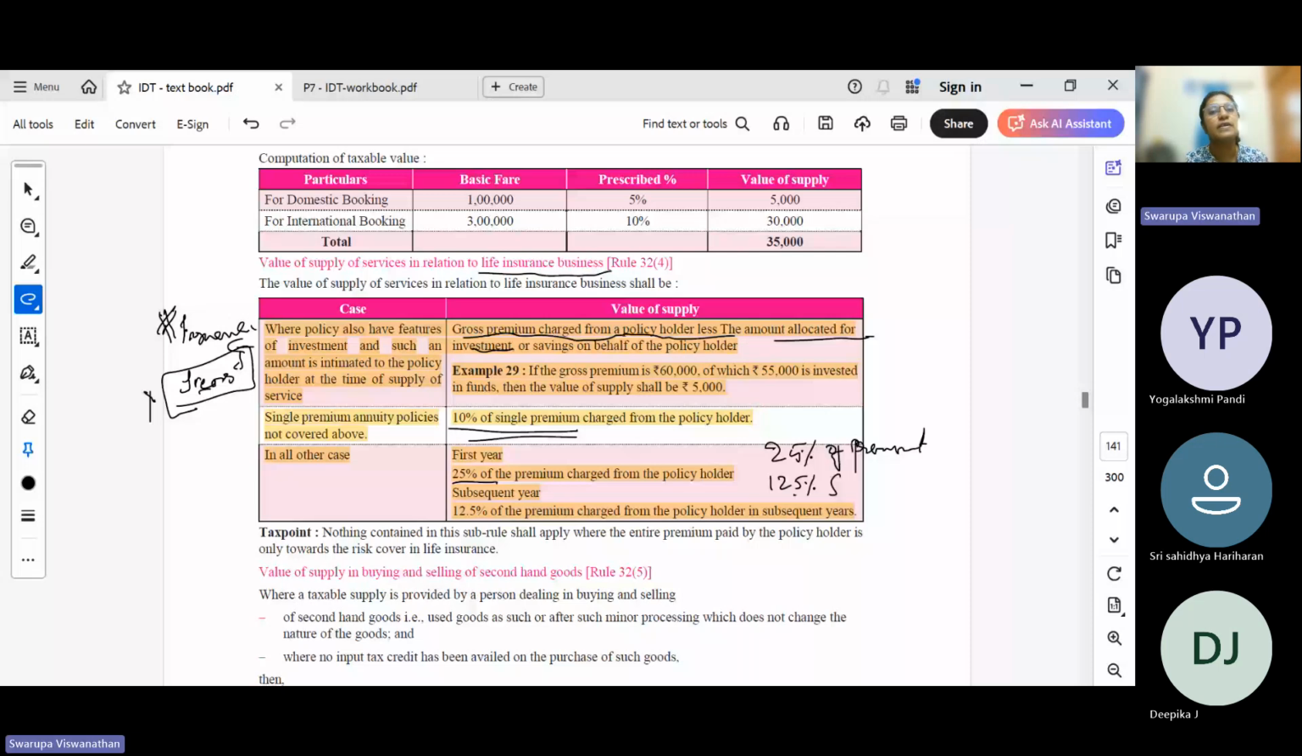This is when the investment component is not clear. If the insurance policy clearly identifies the investment component and the insurance component, you can ignore the investment component and calculate only on the insurance component. But if that bifurcation is not clearly available, then you will go with this common rule: 25% of the premium charged in the first year and 12.5% of the premium charged in the subsequent years will be taken as value of supply. If it is an annuity policy, it is 10% of the premium.